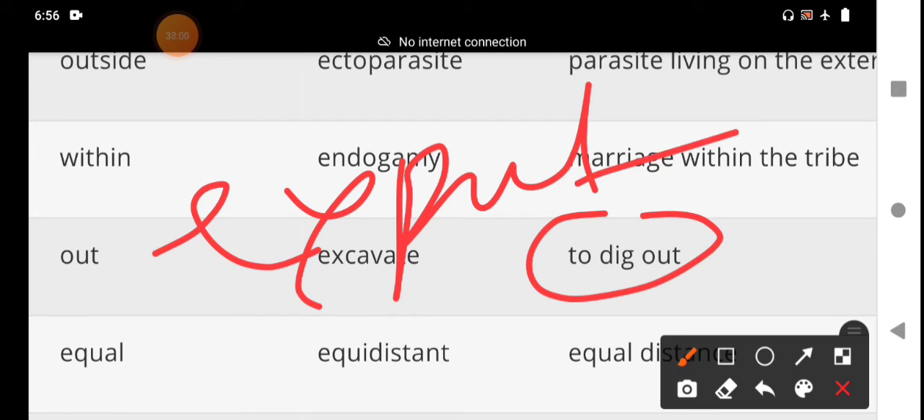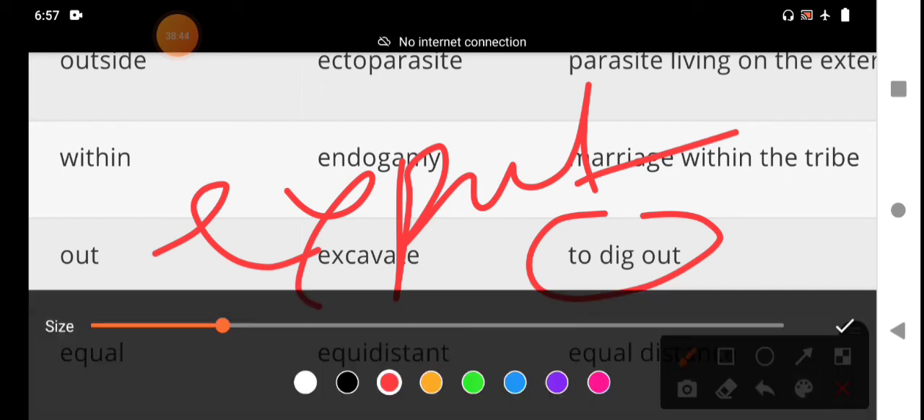Excavate is also used to mean making a hole or a channel by digging, to remove earth carefully from an area in order to find buried remains. That is excavate, buried remains. Archaeology department. What is the main purpose of digging? To remove earth carefully from an area, in order to find buried remains.